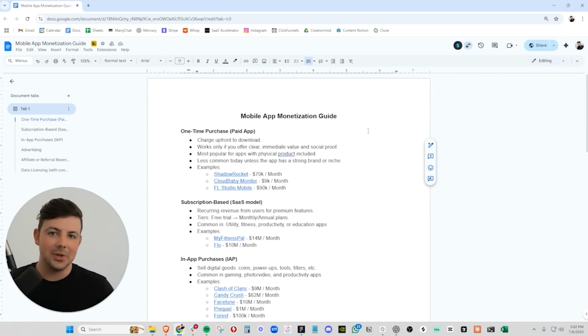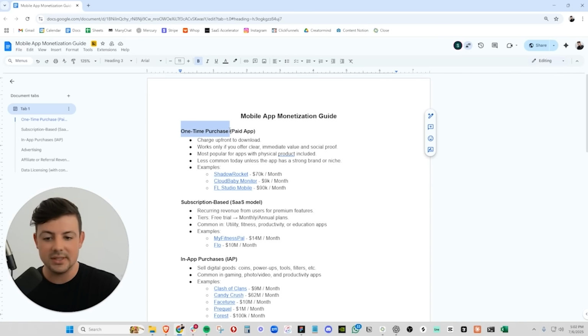Go check it out. Okay, so let's start out with probably the most outdated method, which is the simple one-time purchase, aka a paid app. You probably remember these apps if you were on the App Store in like 2008, 2009, where you had to pay upfront before even downloading the app. Some apps still do this.